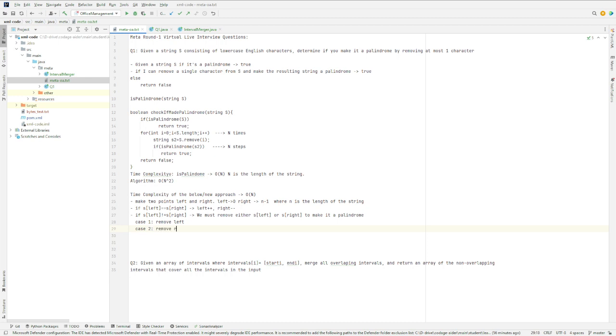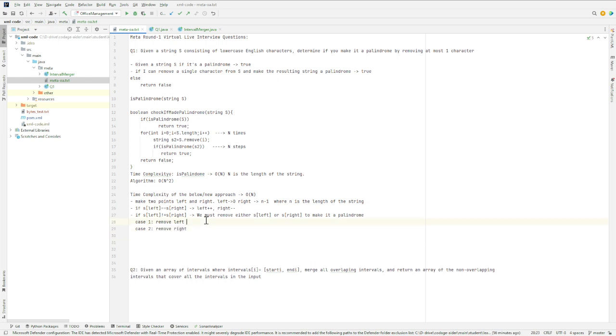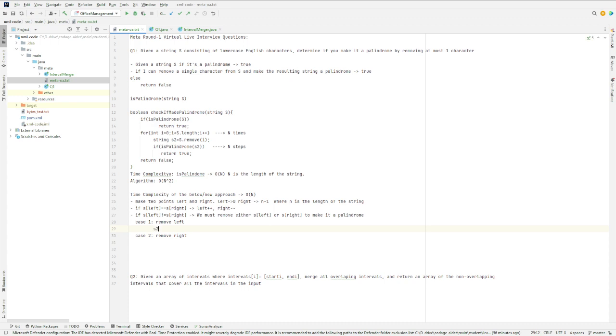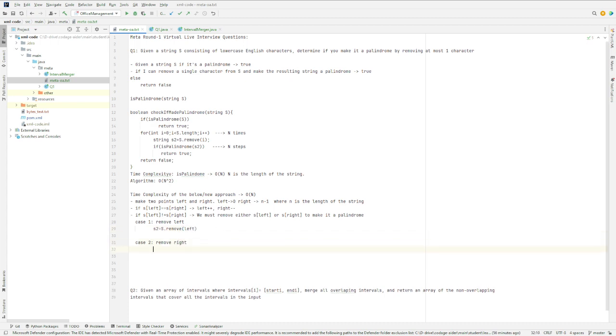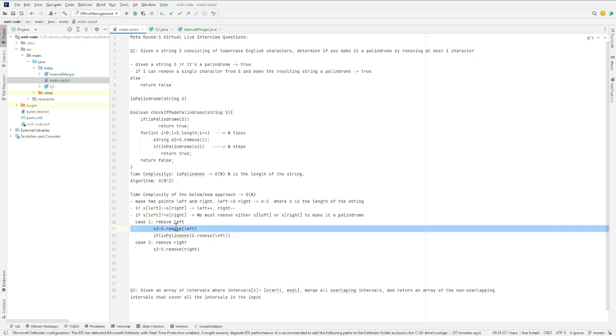and case two, remove right. So if it's case one, suppose this is our new string that we get by removing left, and this is the one we get by removing right. Now we can check if the resulting string is a palindrome, or I can even write it in one line and remove this s2 just to avoid any confusion.